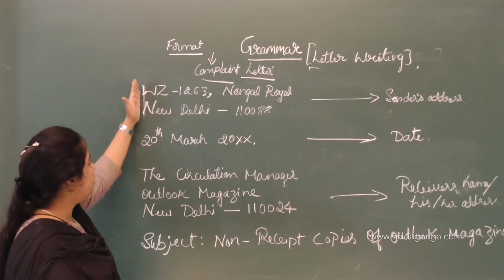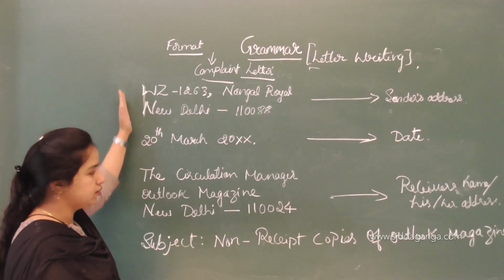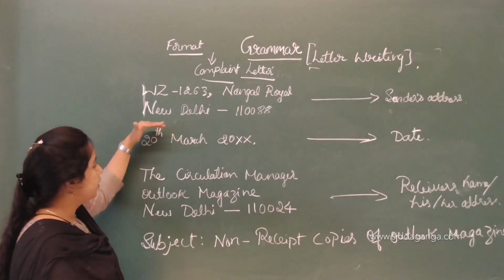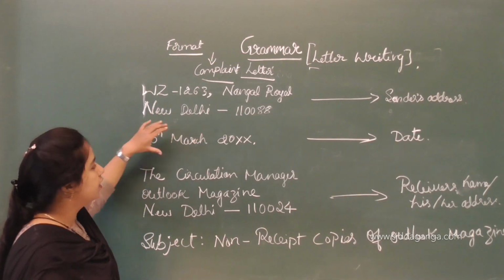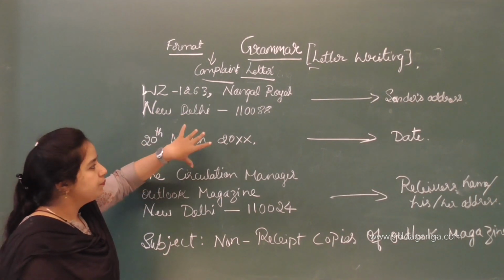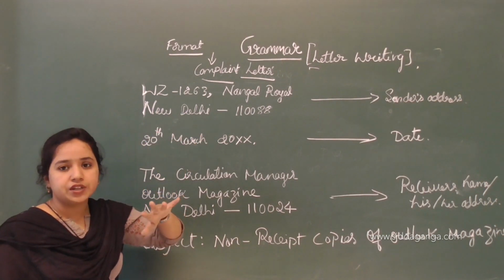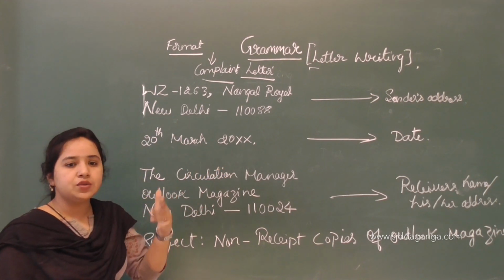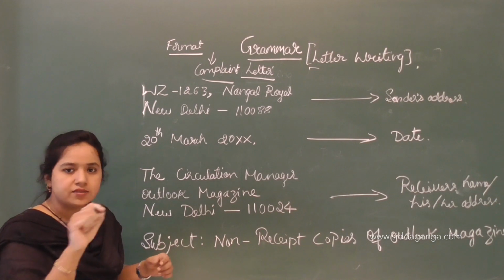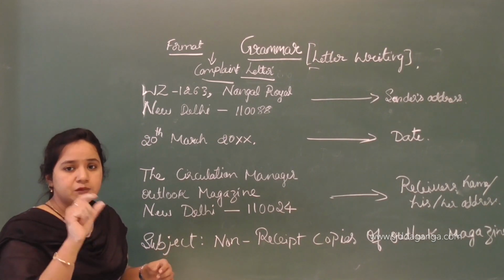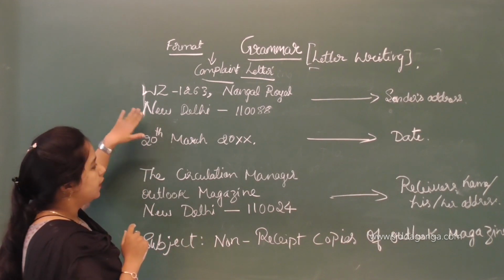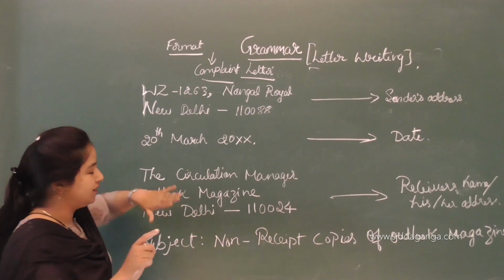So the main thing is you follow the lines orderly, and whenever you are mentioning a different thing, leave a line. If you are writing on a ruled sheet, leave a line. If you are writing on an unruled sheet, at least give a space of a line, but don't draw lines there.